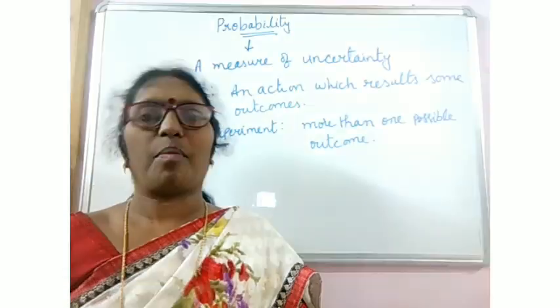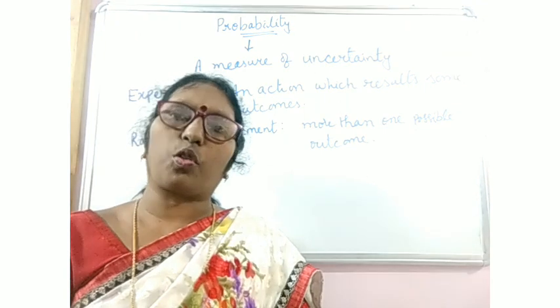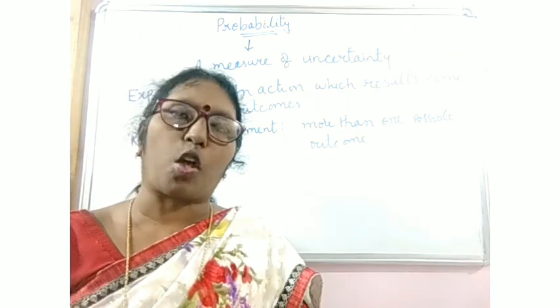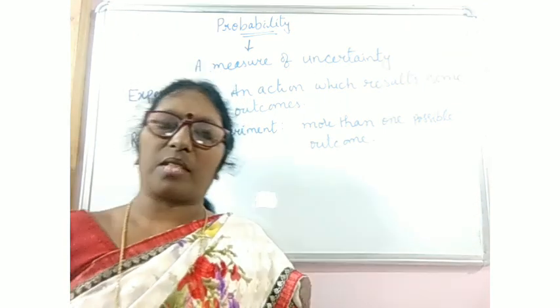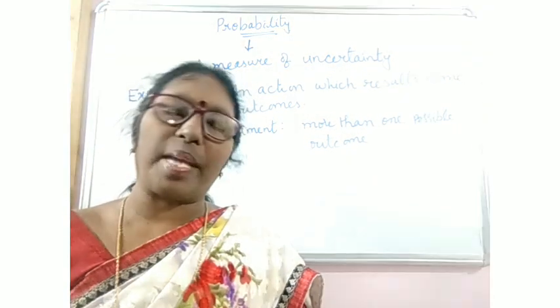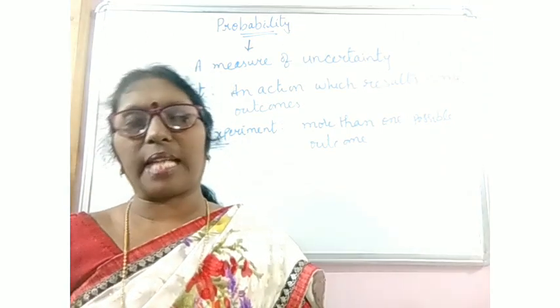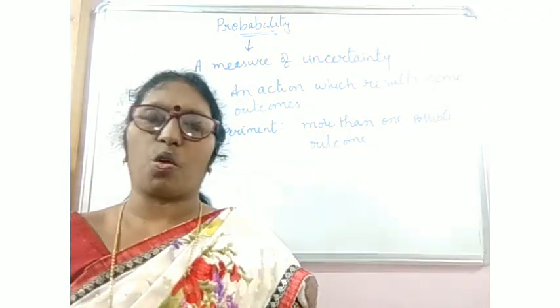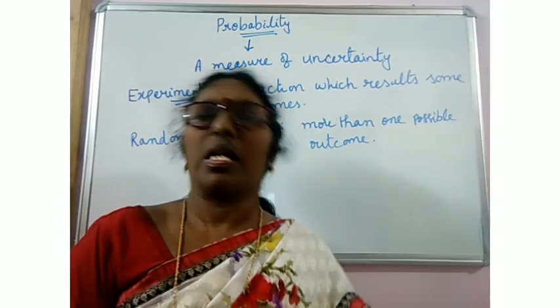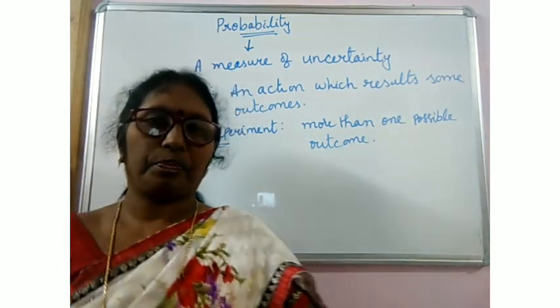So these are random experiments. Similarly, when we toss 2 coins at a time, both may show heads or both may show tails, or the first one can be head and the second one tail, and so on. So these are some examples of random experiments.